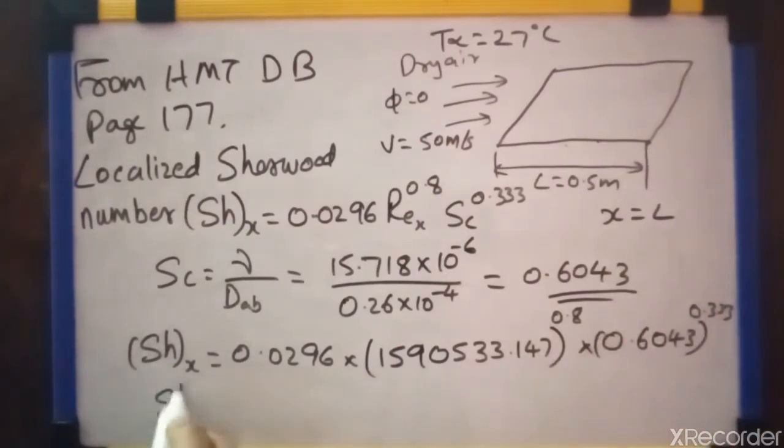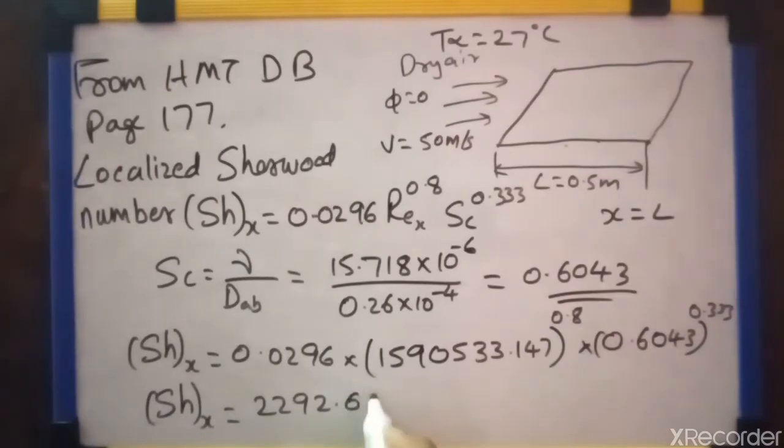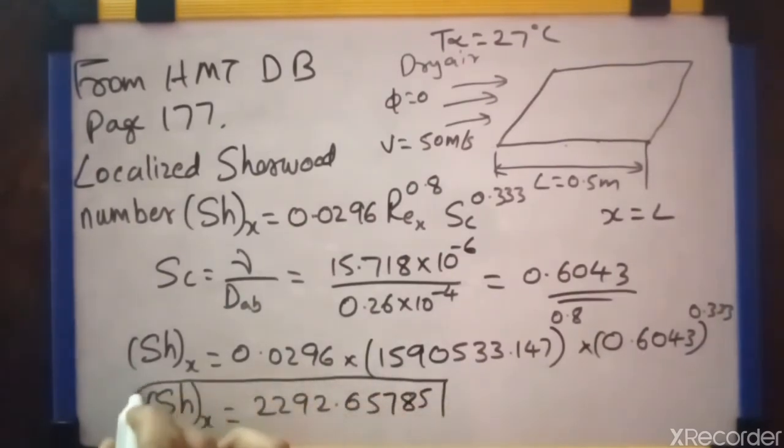We get SHX is equal to 2292.65785. This is the value for localized Sherwood number SHX.